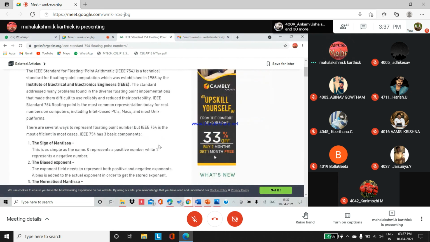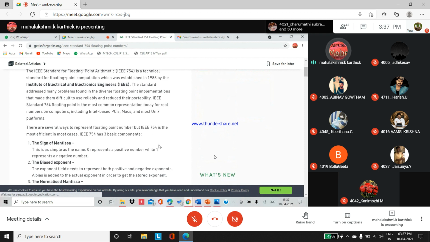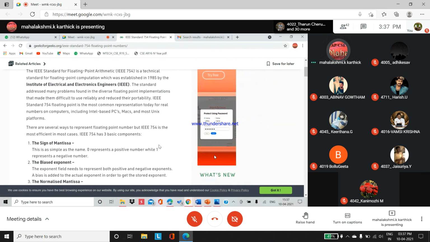by the Institute of Electrical and Electronics Engineers, IEEE. This standard addressed many problems found in the diverse floating point implementations that made them difficult to use reliably and reduced their portability. By following this standard, most floating point calculations are done perfectly. This floating point representation standard is used in most computers, like Intel based PCs, Macs, and most Unix platforms. So this is the main use of IEEE 754.